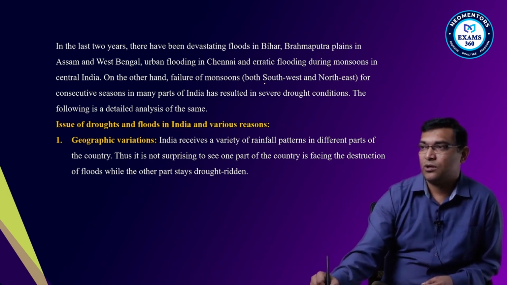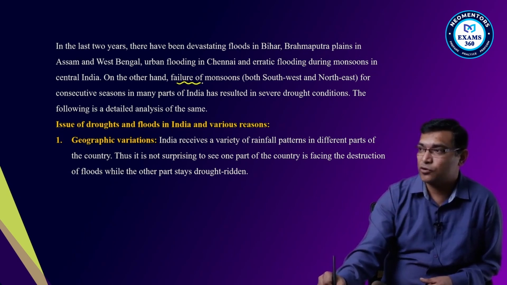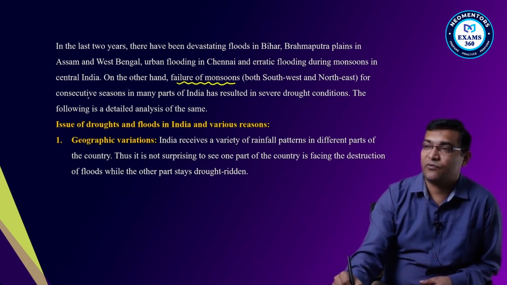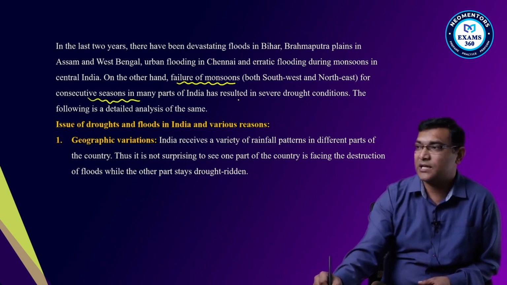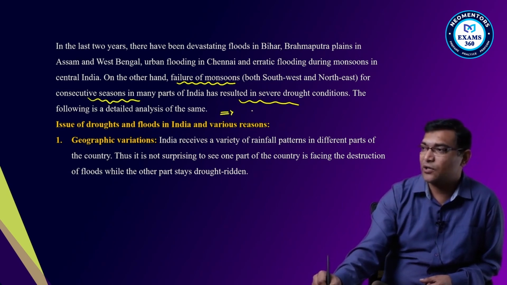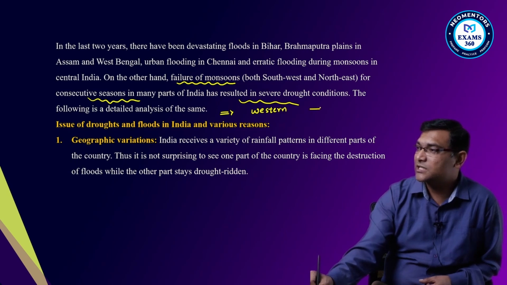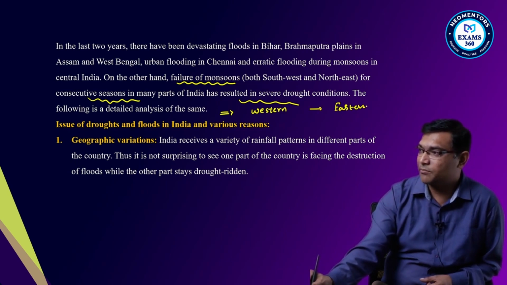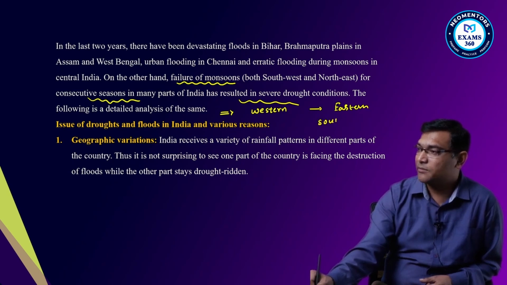And there has also been a failure of the monsoons for consecutive years. This led to severe droughts in the eastern part and even the southern part of India, right?